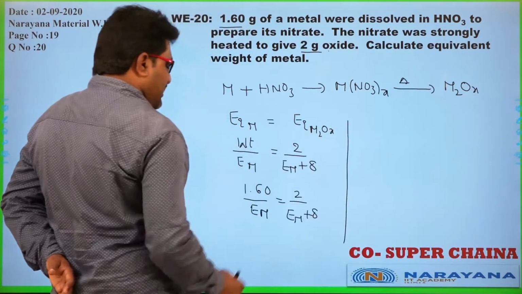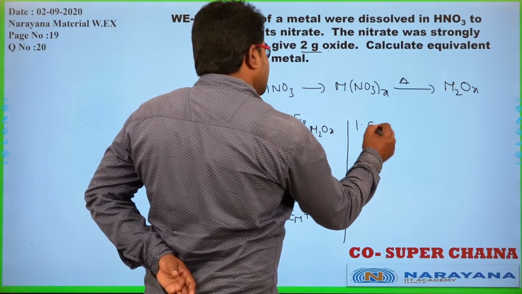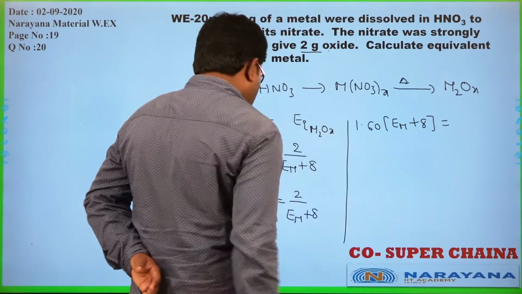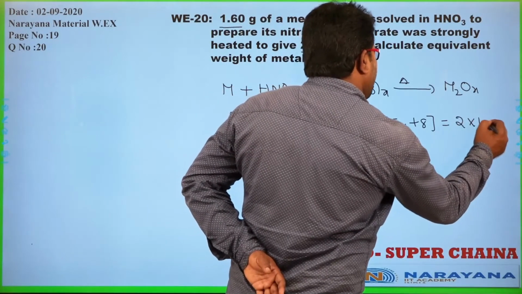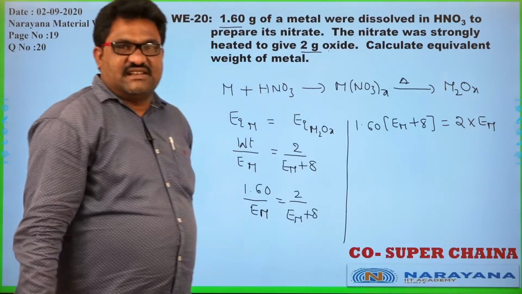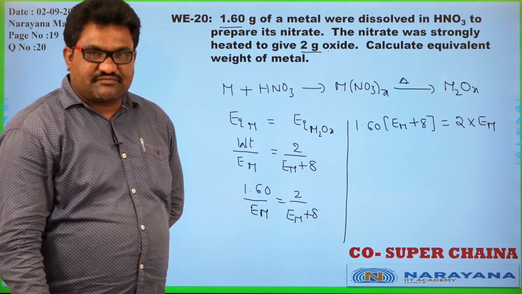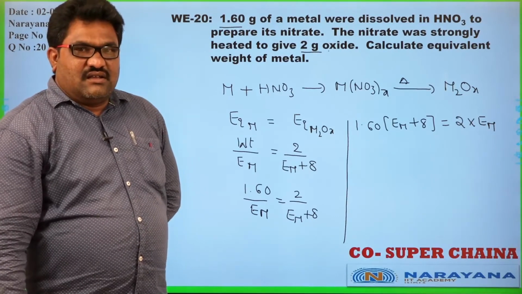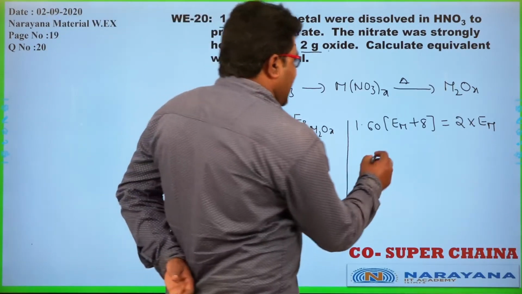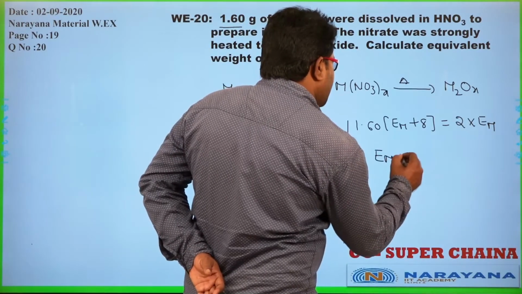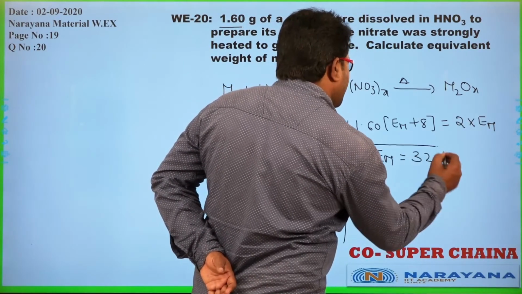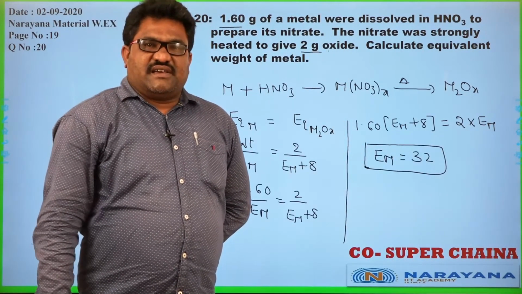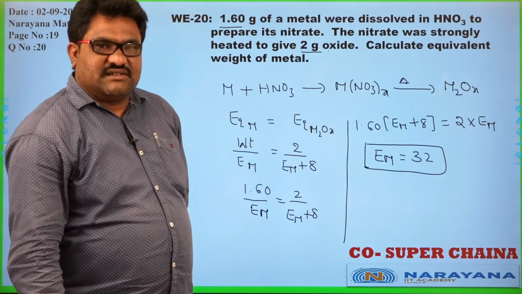Now from this I am able to calculate: 1.60 into equivalent weight of metal plus 8 is equal to 2 into equivalent weight of the metal. From this I am able to calculate the equivalent weight of the metal, which is equal to 32 from the following calculation. Okay, yes, 32.